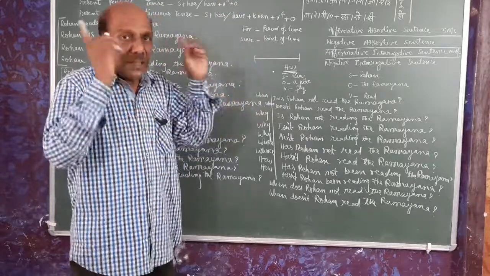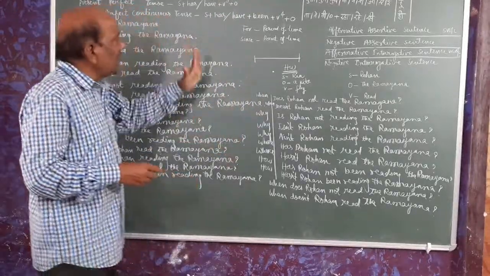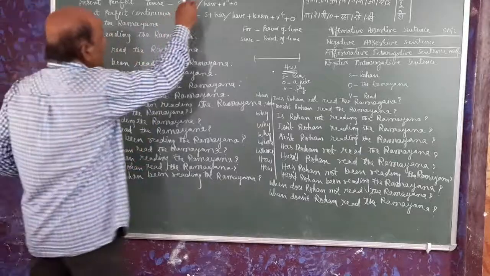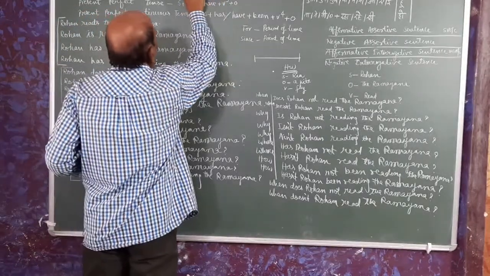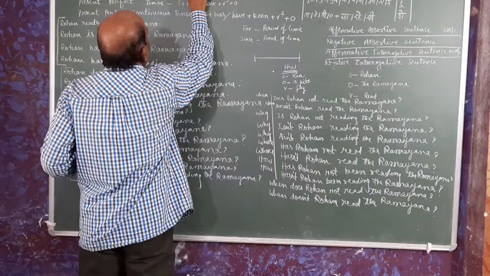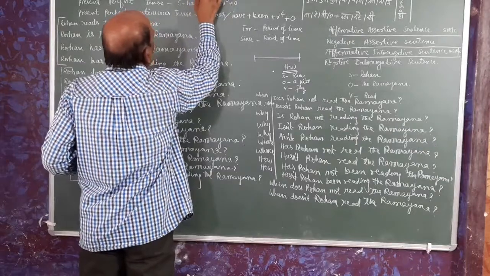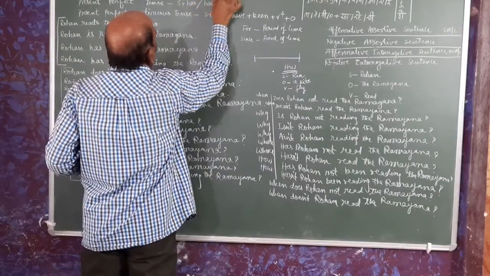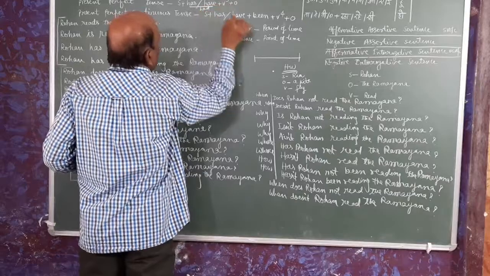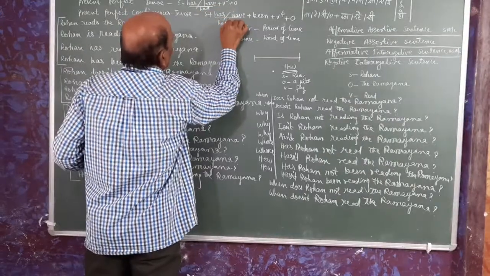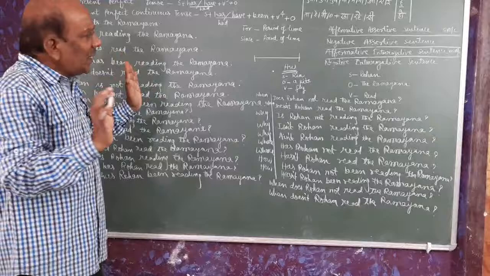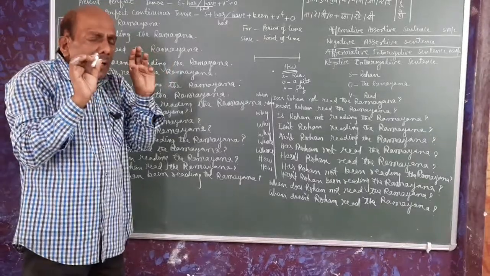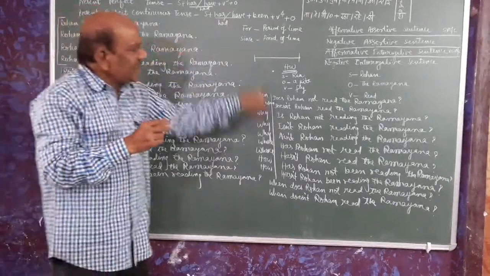You have also studied simple past tense. Actually, there is no difference. In past tense, you will see that for this we use V2, and for this we use was, were, and for this we use had. So there is no difference. Actually, if you understand the technique, you have seen the technique.